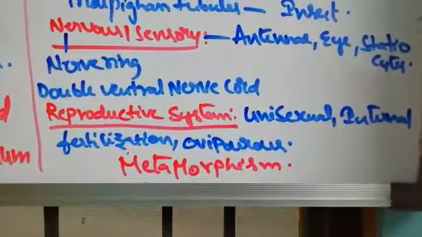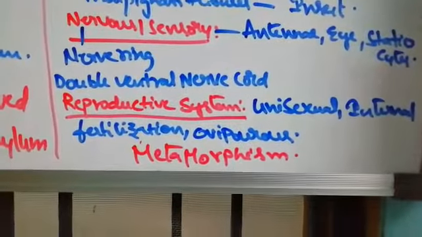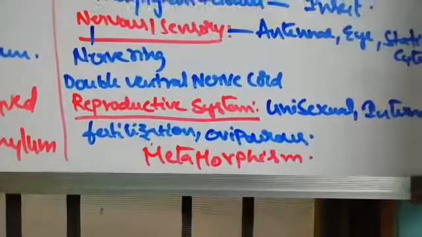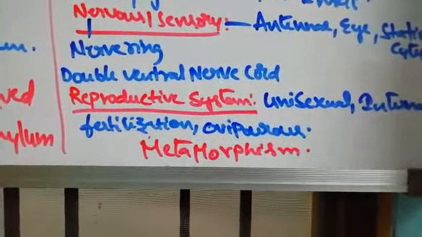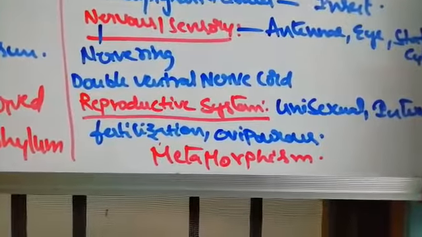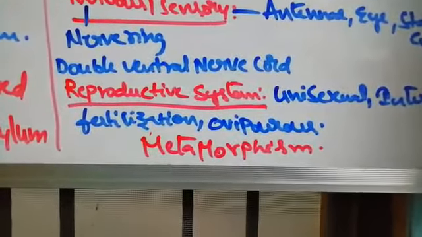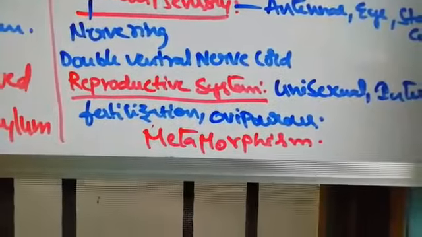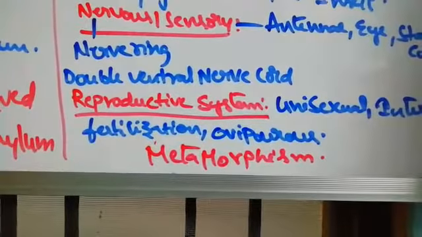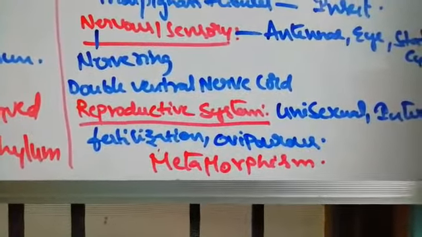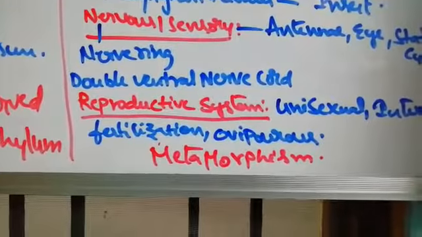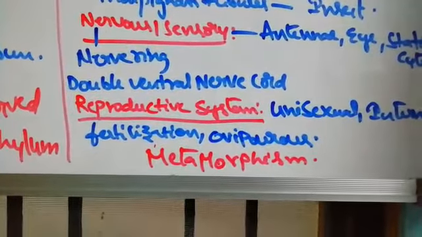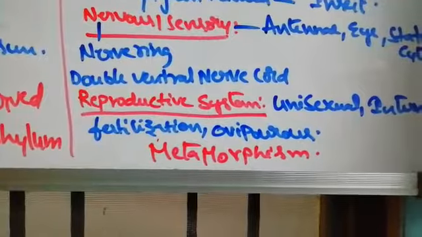And reproduction: it is unisexual, with internal fertilization, oviparous, and indirect development. The nymph, the young one, is entirely different from the adult one. It undergoes changes to become the adult. Those changes we call metamorphosis.